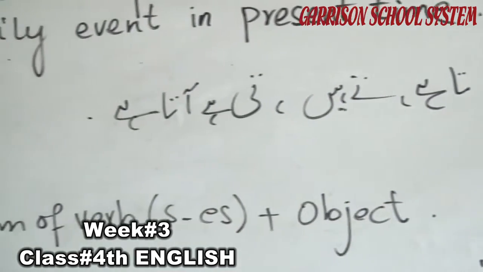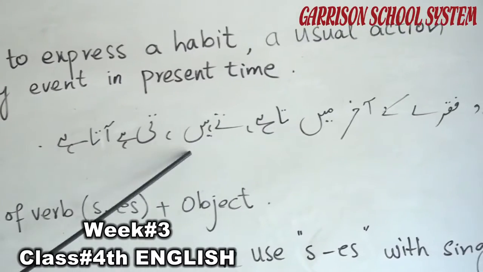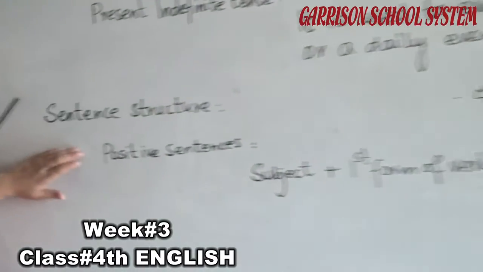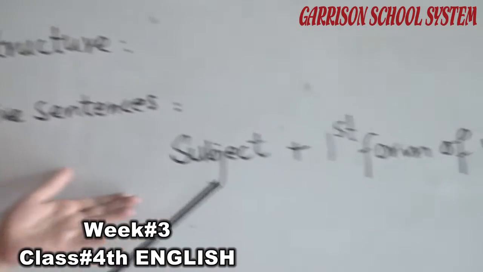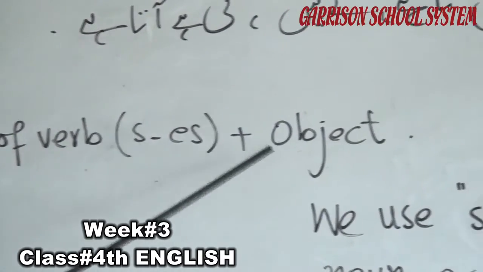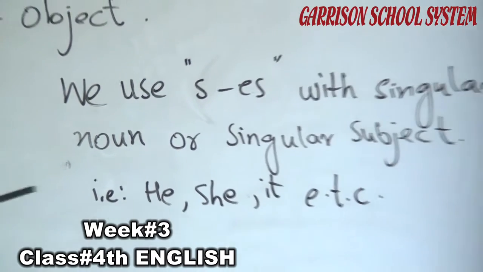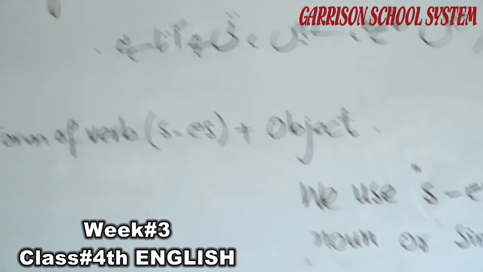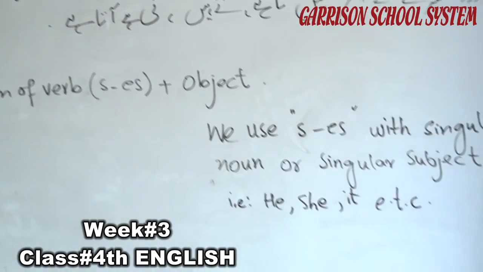Look at this sentence structure. उर्दू फिक्रे के आखिर में ता है, ते हैं, ती है, आता है. For the sentence structure of positive sentences that do not contain not, meaning simple sentences: subject, first form of verb with s or es, plus object. We use s and es with a singular noun or singular subject, that is he, she, it, etc. For example, the name of a person, a singular noun, a singular subject, we use s or es with the first form of verb.